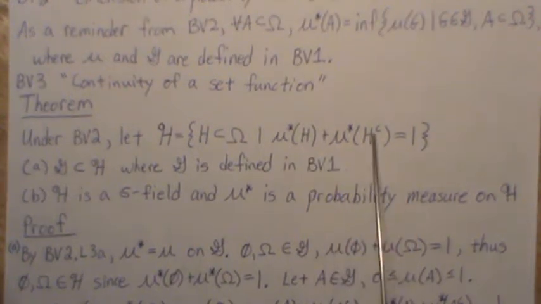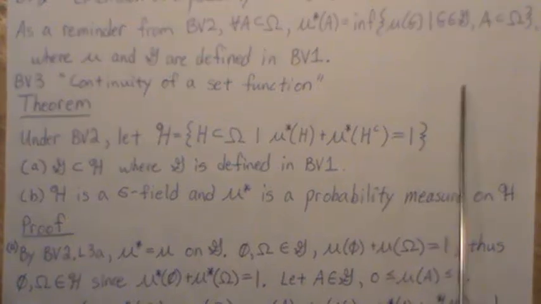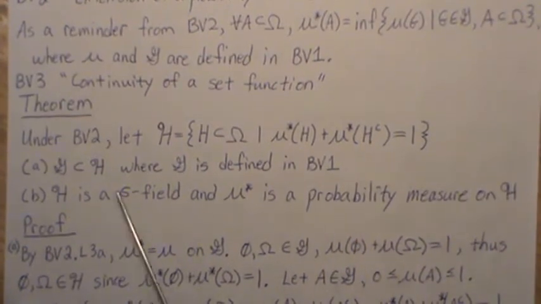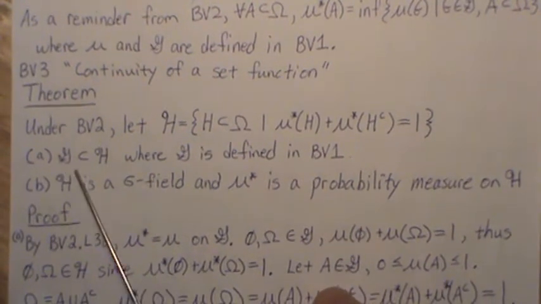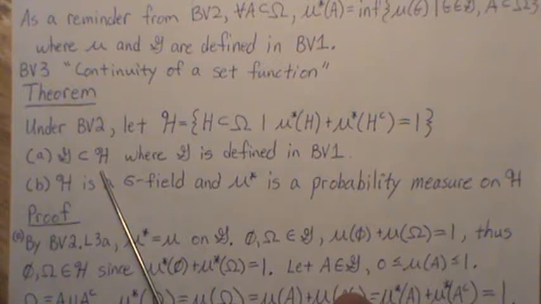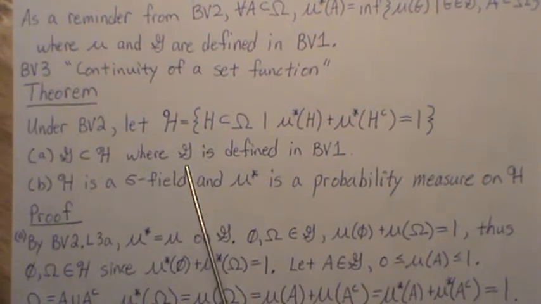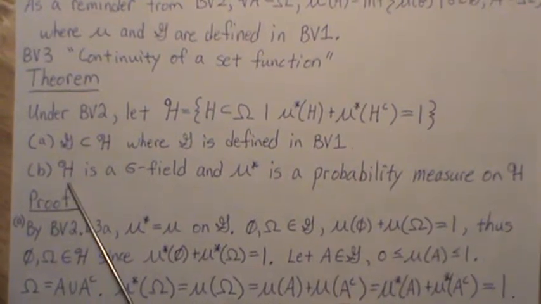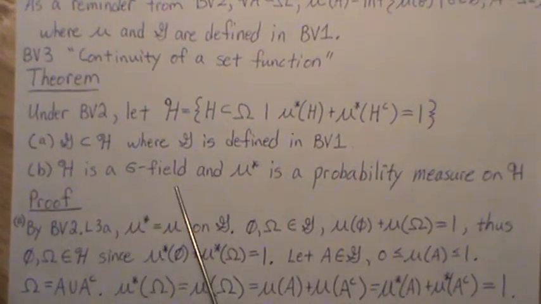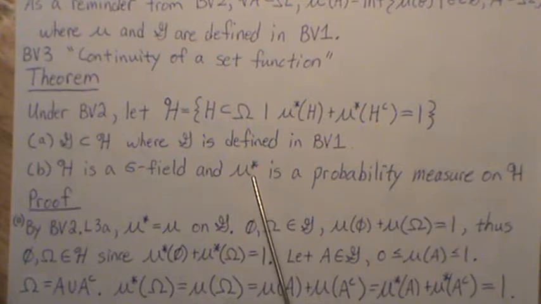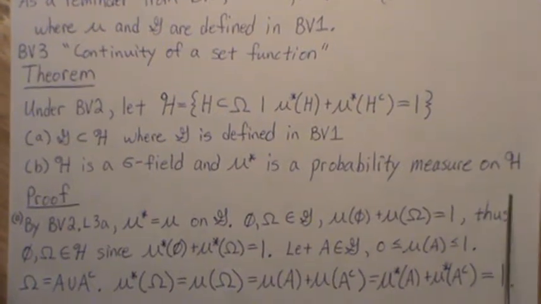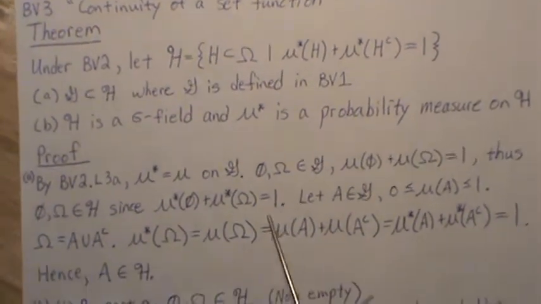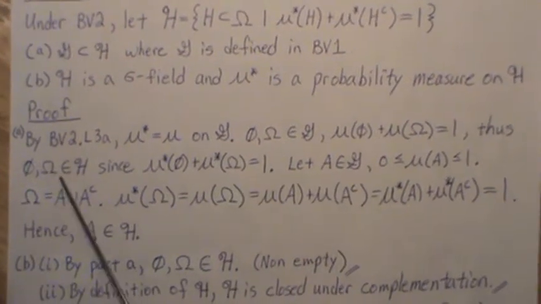So we're getting rid of the sets where this measures more than 1. We're going to show that script G is a subset of script H, and script G is defined in BV1. We're also going to show that script H is a sigma field, and mu star is a probability measure on script H. So let's just jump in.